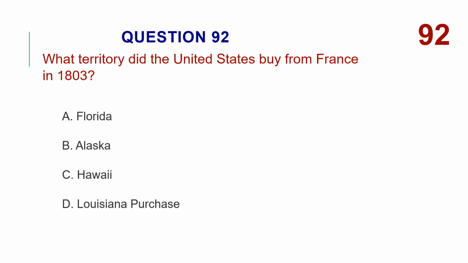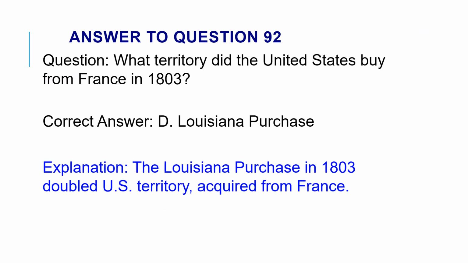What territory did the United States buy from France in 1803? A. Florida. B. Alaska. C. Hawaii. D. Louisiana Purchase. The correct answer is D. Louisiana Purchase. The Louisiana Purchase in 1803 doubled U.S. territory, acquired from France.